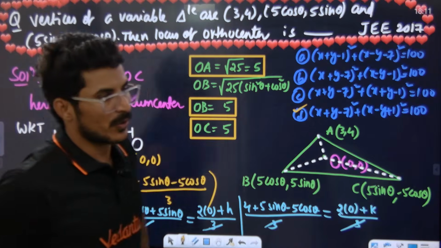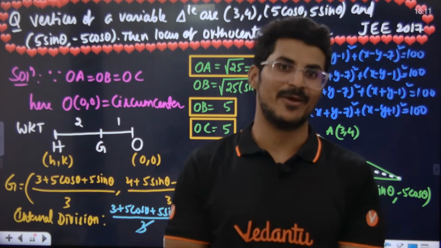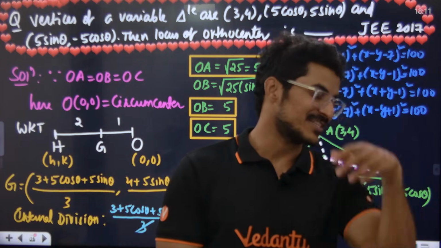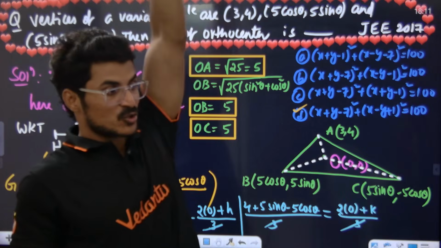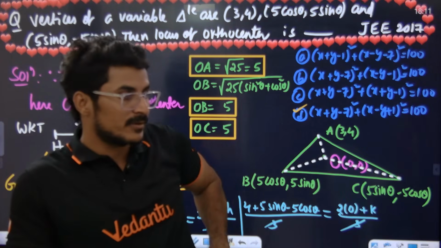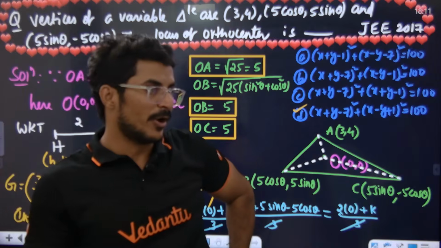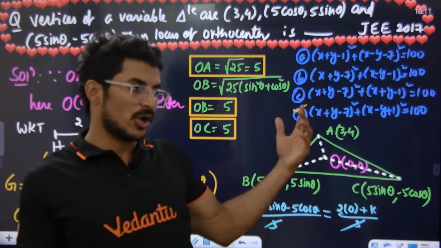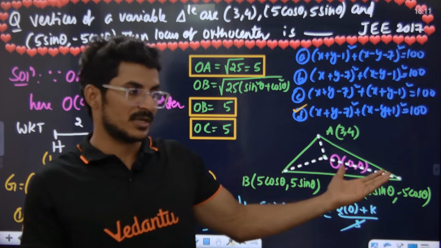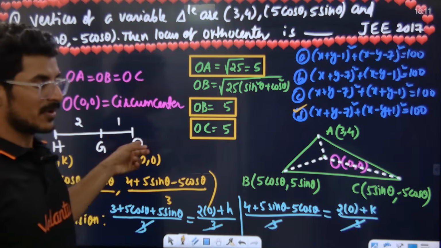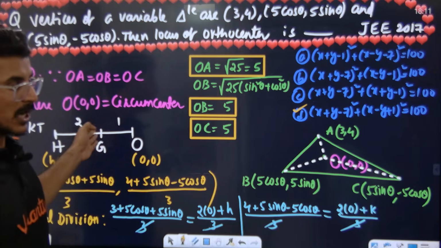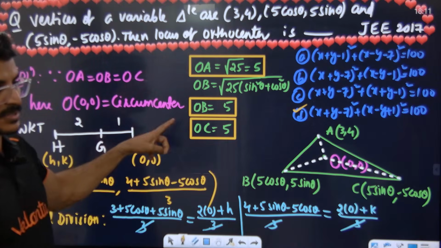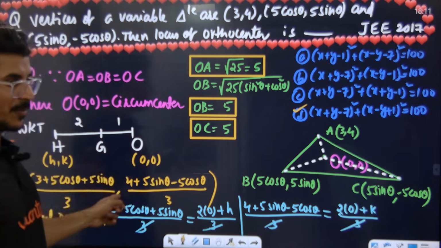This is a wonderful question. This is a very good question. There are so many things to think. Basically, origin is the point which is at an equal distance from all the three vertices. So origin has to be the circumcenter. I know this formula: centroid will divide the line segment joining orthocenter and circumcenter in 2:1 ratio. Centroid find out panna idu vandiruchu.